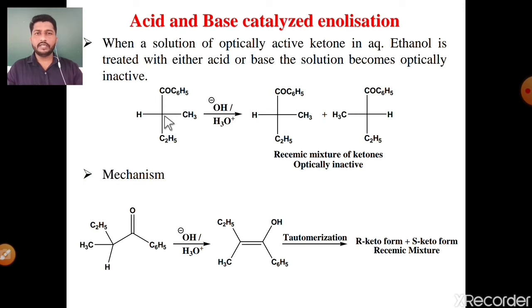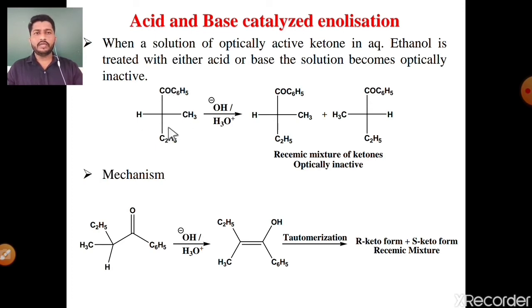See the conditions for optical activity. The first condition is that there must be one chiral carbon. What is meant by chiral carbon? A chiral carbon is a carbon which is directly bonded with 4 different groups, and this chiral, asymmetric carbon shows optical activity. See the first example: this carbon is directly bonded with hydrogen, a methyl group, an ethyl group, and one bulky group, COC6H5, meaning this carbon is optically active, and the whole molecule is an optically active molecule.